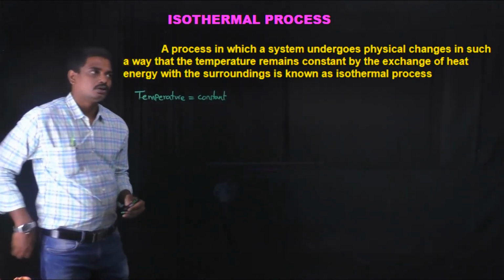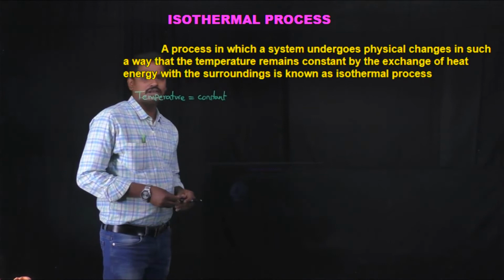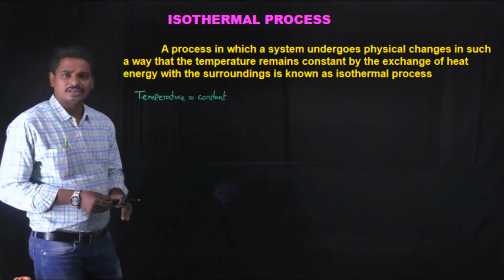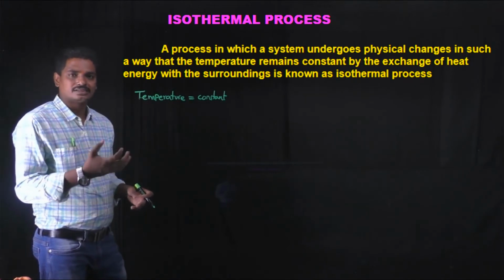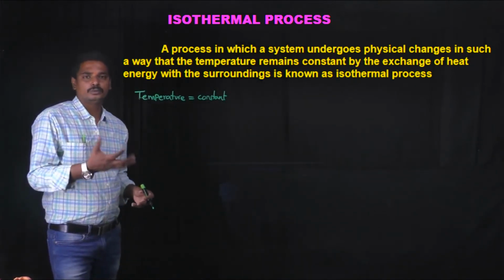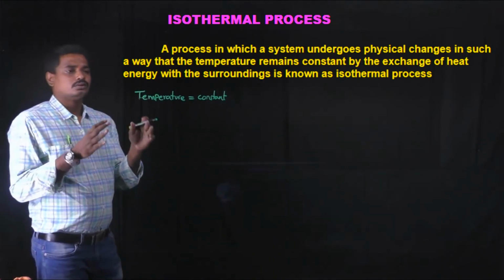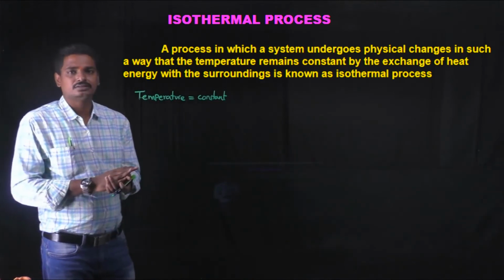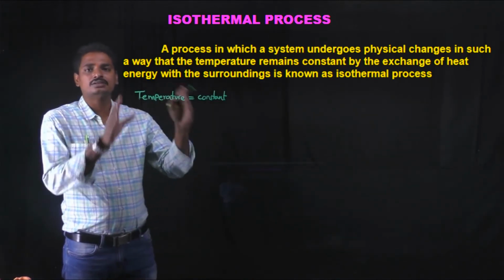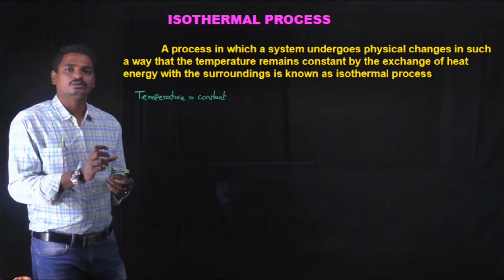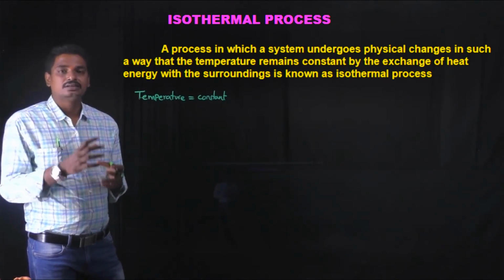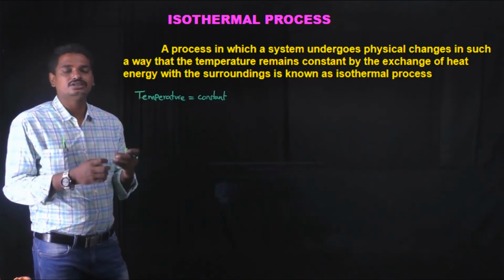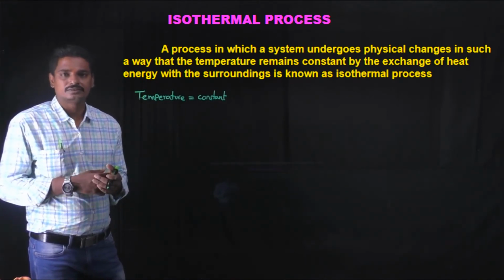Okay, so for a system to undergo an isothermal process, some conditions should be there, such as the cylinder. Consider a cylinder in which a movable piston is placed. To continue this process, the walls of the system should be in thermal contact with the surroundings, which means they are able to exchange heat energy with the surroundings.